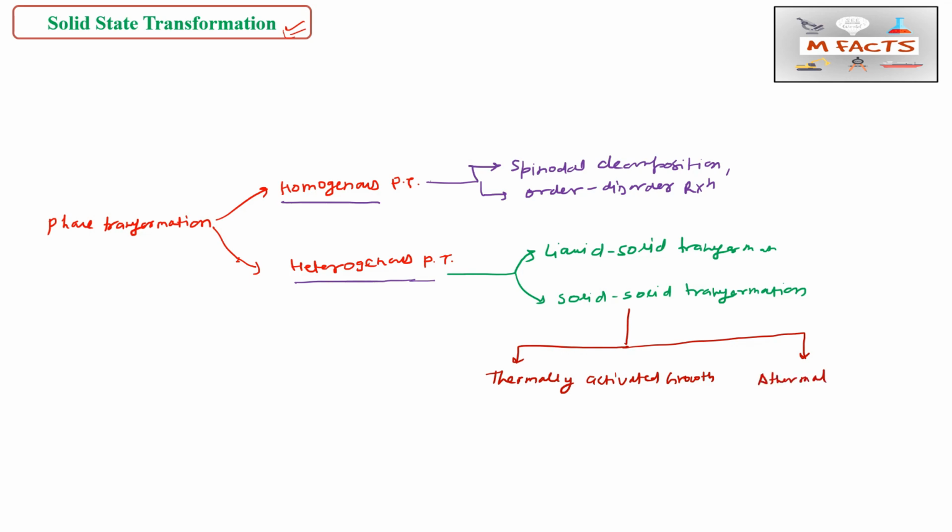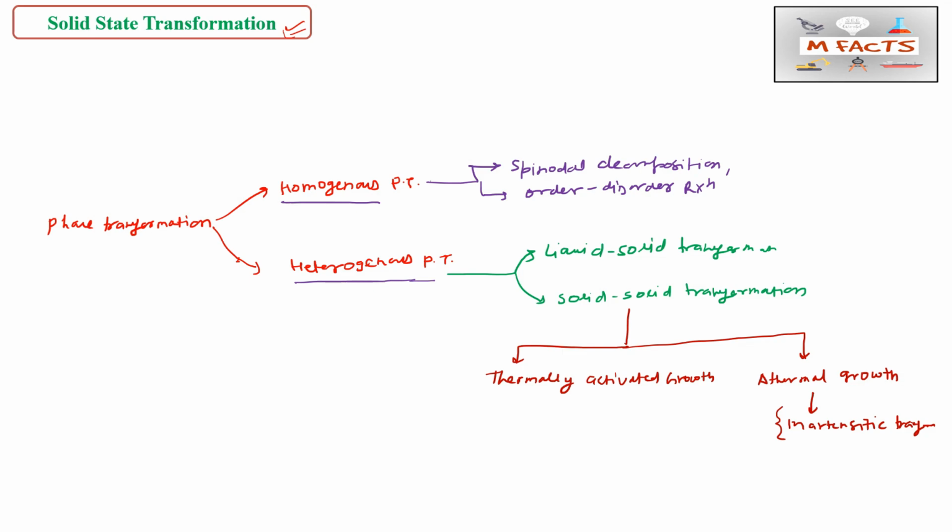These are the two broad classifications of solid transformation: thermally activated growth and athermal growth. An example of athermal growth is Martensitic transformation. This is also very important. Sometimes they have given numericals from this part, like volume change numericals from this topic itself. That's why I'm telling you that this is not new for GATE metallurgy, just the name has been added this year.